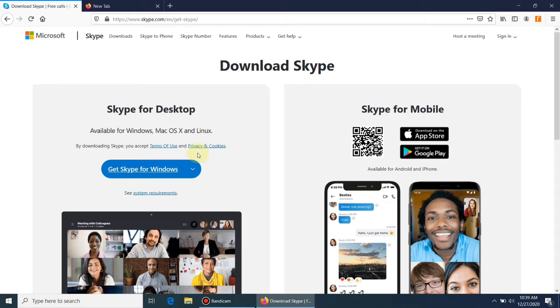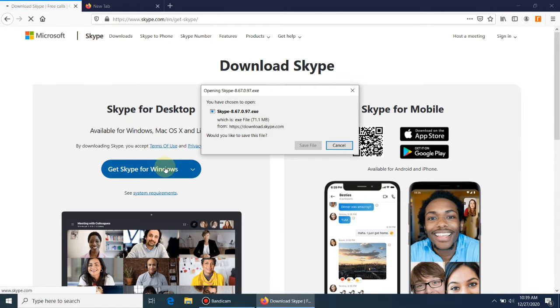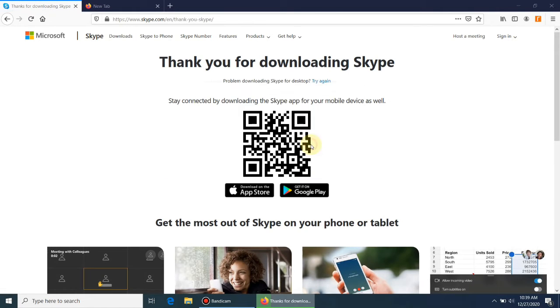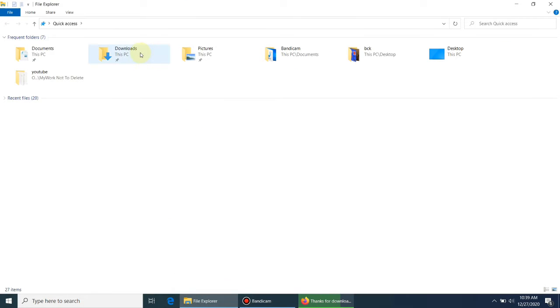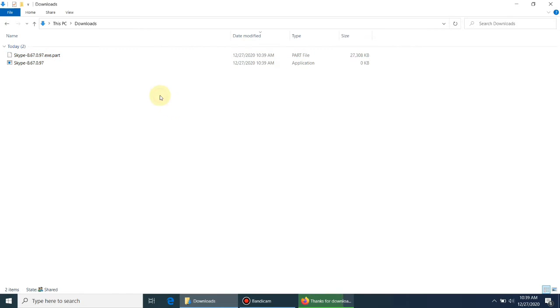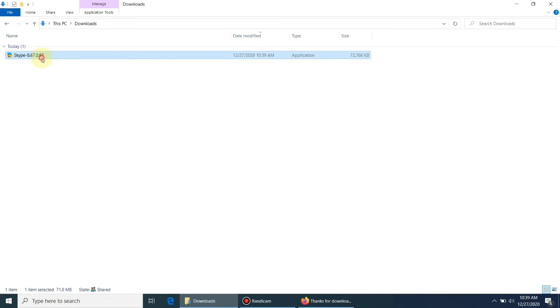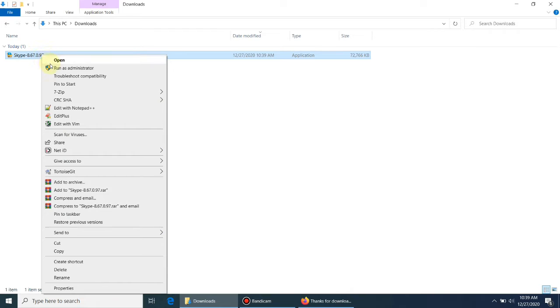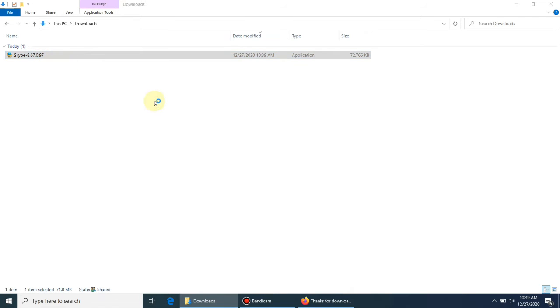Press Get Skype for Windows. Press Save to download, or cancel it. Skype Setup.exe will be downloaded into the download folder of the computer. Search for the Skype Setup file. Click to open the software.